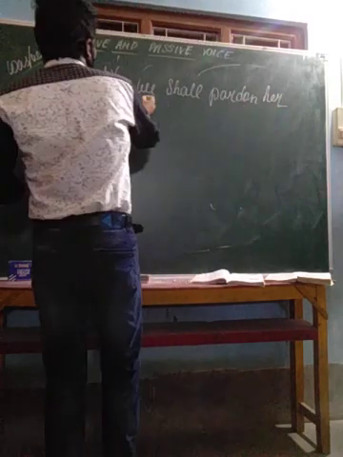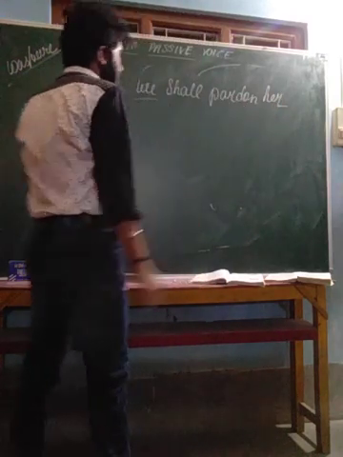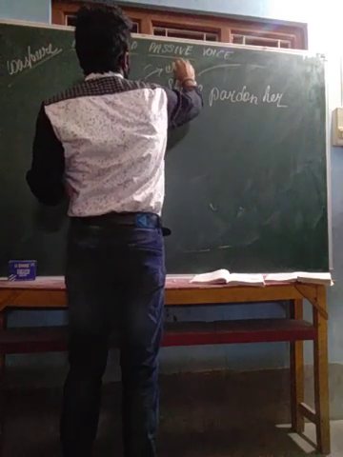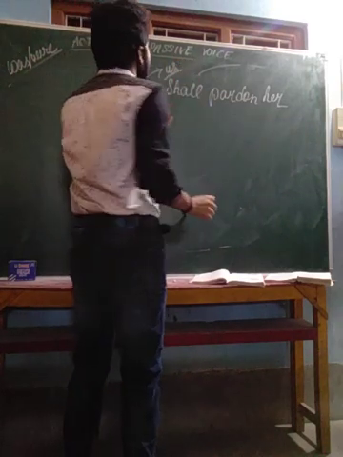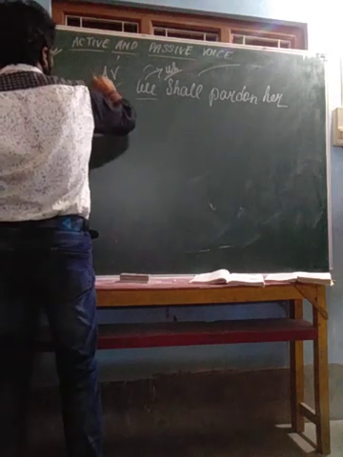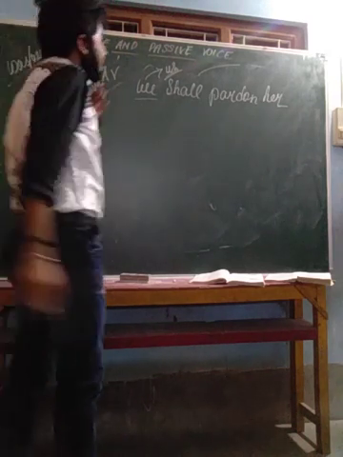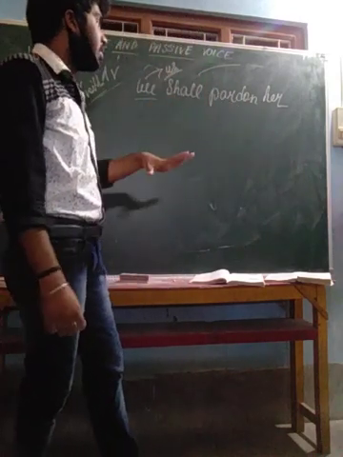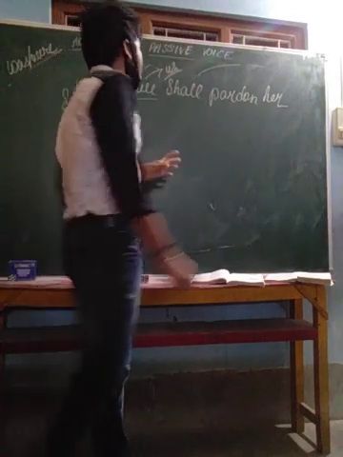Here we is the subject, and we will turn into us. I have not told you that yet. Shall is the word used in the future tense, basically we use shall with we, so you come to know this sentence is in the future tense. "We shall pardon her" means we will show mercy on her.